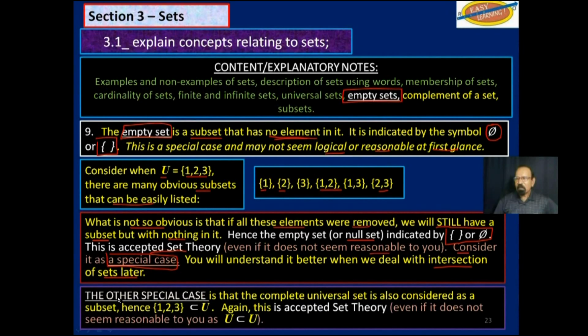Related to that is the other special case. And in this case, the complete universal set is also considered as a subset. Hence, the set 1, 2, 3 is a subset of the universal set, which is also 1 to 3. Again, this is accepted set theory, even if it does not seem reasonable to you. So it looks like U is a subset of U.